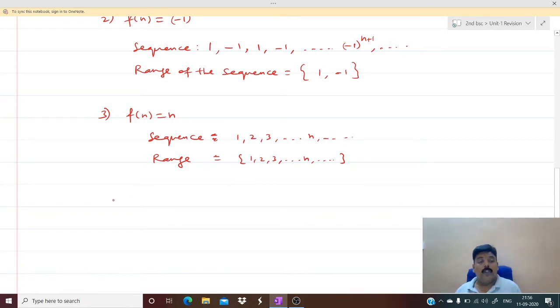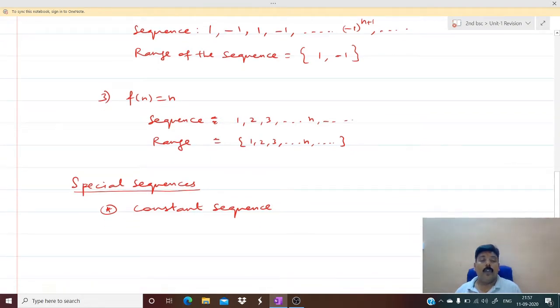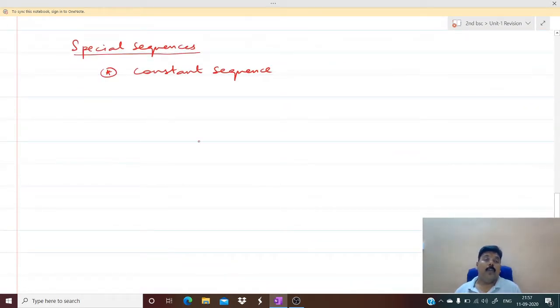So there are different sequences. We have some special sequences. What are the special sequences? For example, I can say constant sequence. What is a constant sequence? A sequence in which all the terms are the same. All the terms are constant, it is called a constant sequence.